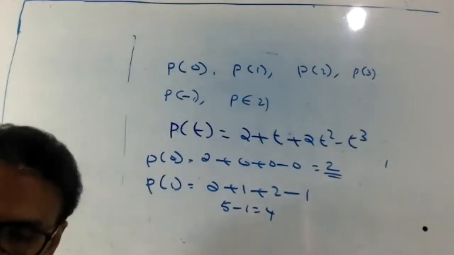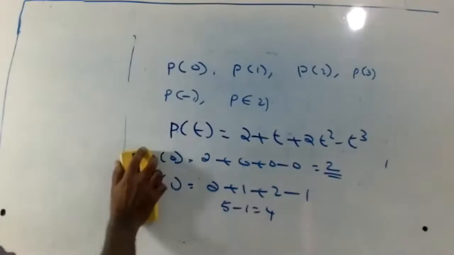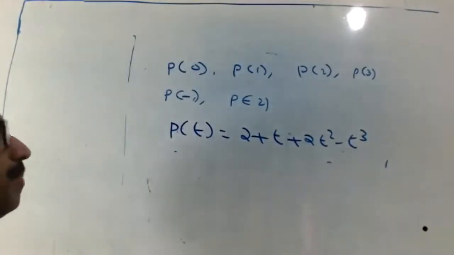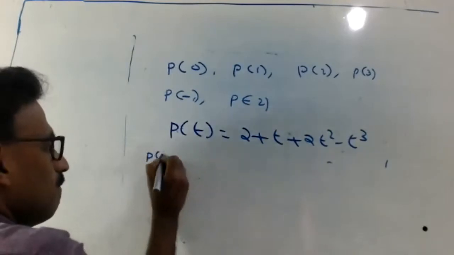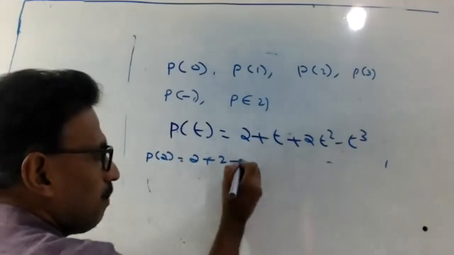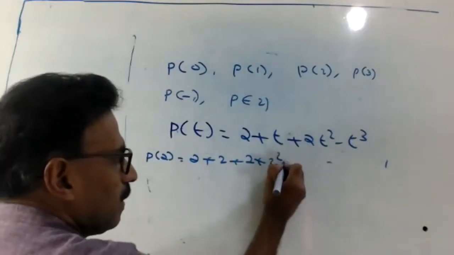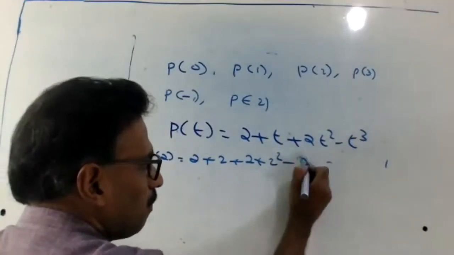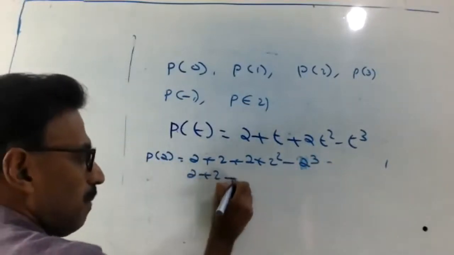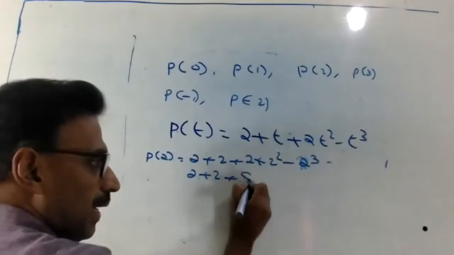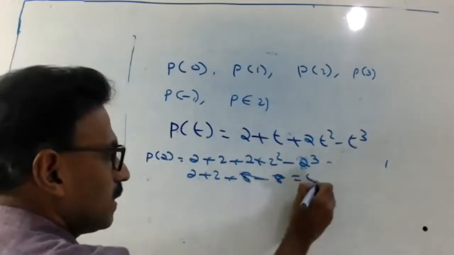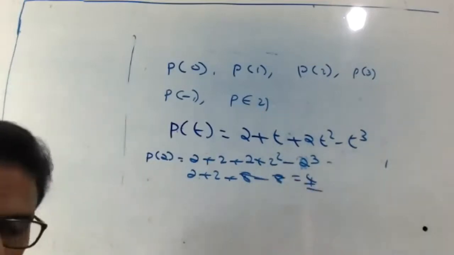Then next one, P of 2. 2 plus 2 plus 2 into 2 square minus 2 cube. So 2 plus 2 plus 2 square 4 into 2, 8 minus 8. Correct? 8 cancels. Again the answer is 4.